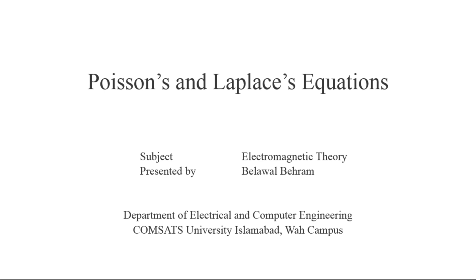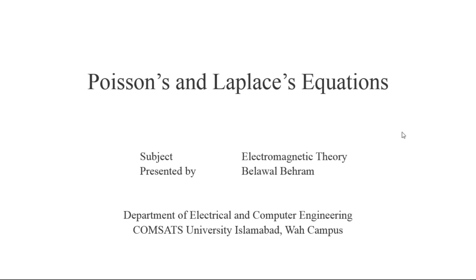Poisson's and Laplace's equations can be used to determine the electric potential, and from the electric potential we can determine the electric field intensity, because in electrostatics our main objective is to determine the electric field intensity. If the electric field intensity is known, we can predict and solve any type of problem. So let's discuss the derivation of Poisson's and Laplace's equations.